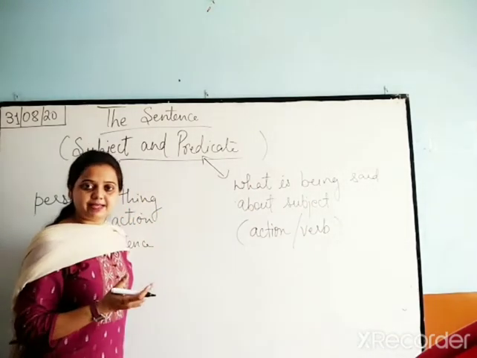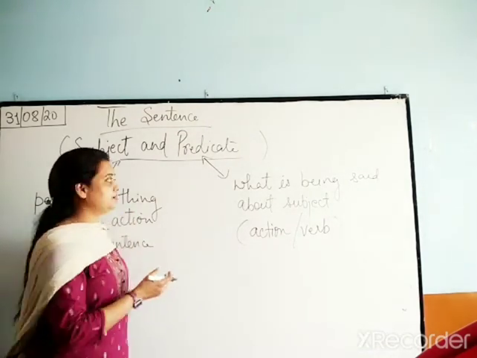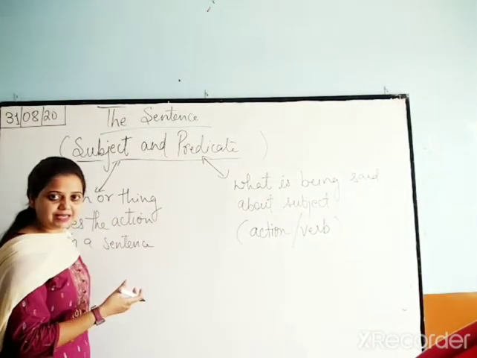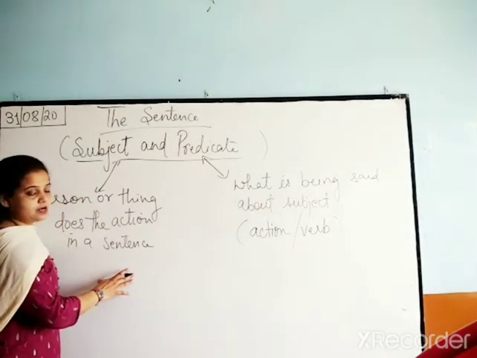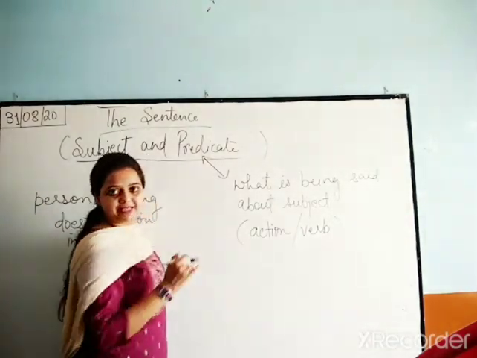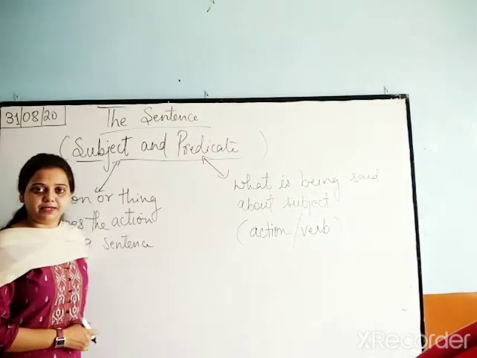So, a sentence is in two parts, subject and predicate. The first part, where we are talking about a person or thing who is doing the action in the sentence, will be your subject. Now, whatever is being said about the subject will be your predicate. Now, let's look at this with the help of an example.